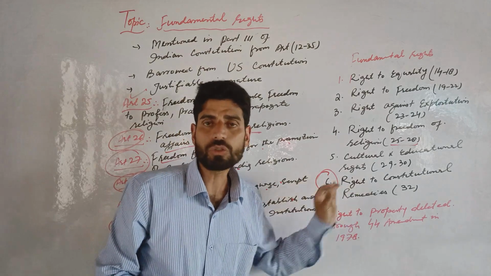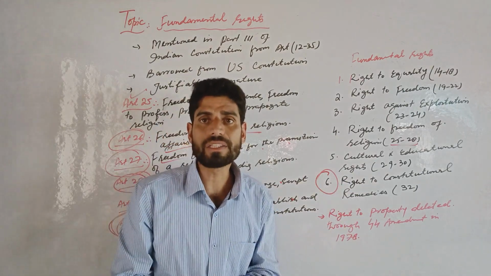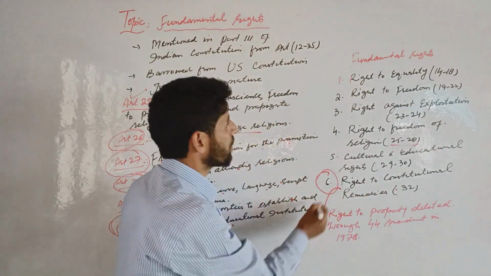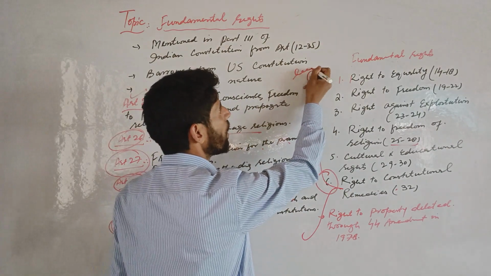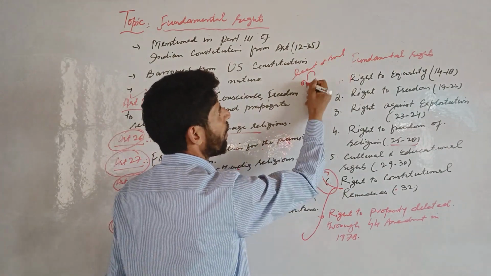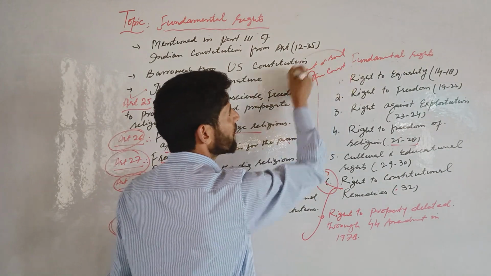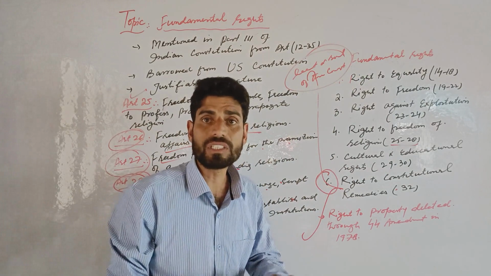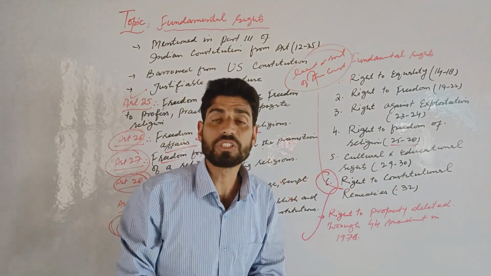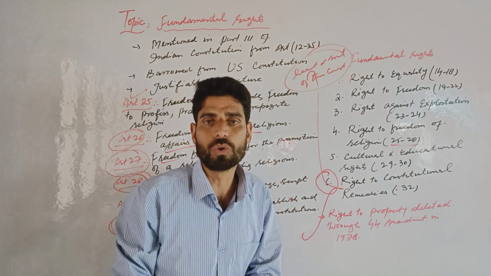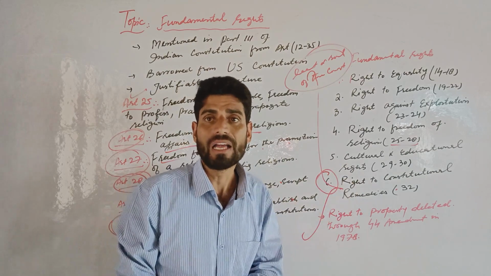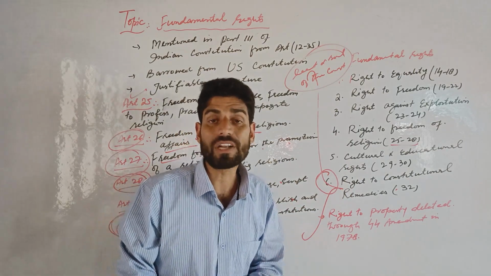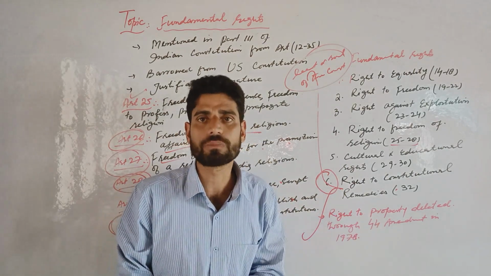As far as the right to constitutional remedies is concerned, according to B.R. Ambedkar, Article 32 is the heart and soul of the Constitution, the soul of the Indian Constitution. This Article 32 allows Indian citizens to move to their country's apex court. The country's apex court means the Supreme Court of India, in case of violation of fundamental rights. So the Supreme Court is responsible for the enforcement of fundamental rights for their violation.